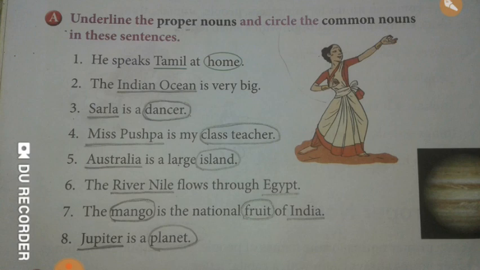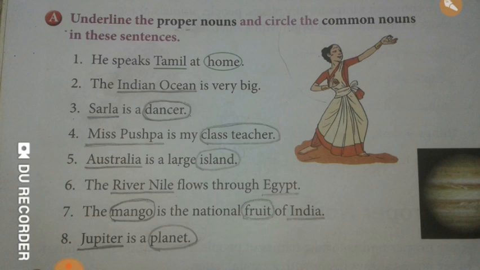So, number one is, he speaks Tamil at home. Tamil is the name of a particular language and begins with a capital letter T, so it is a proper noun and is underlined. Home is the name of a common place, so it is a common noun and is circled.